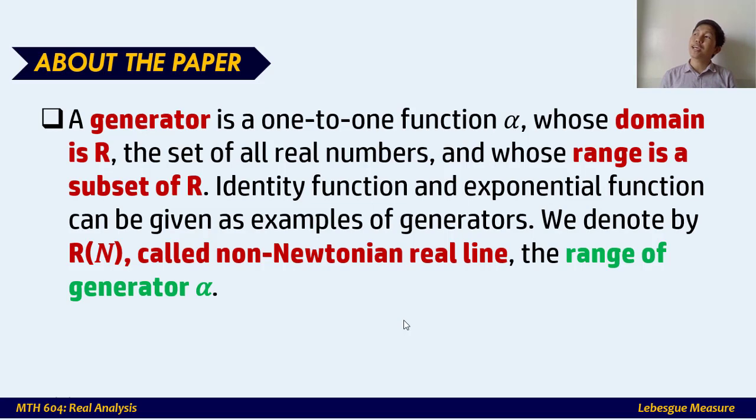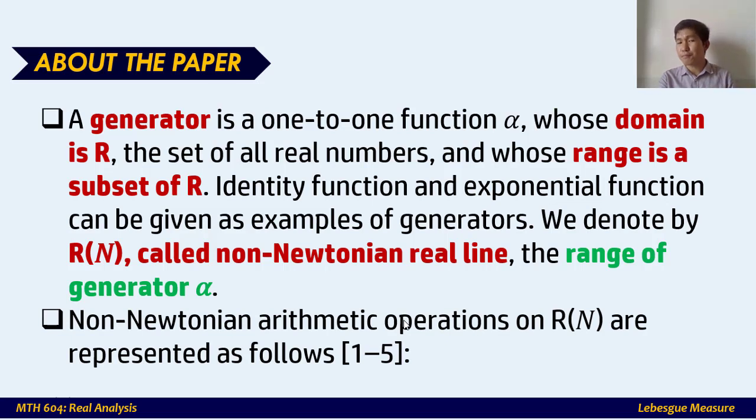So basically, if you consider the exponential function as the generator alpha function, the range of this exponential function, which is the subset of positive real numbers, forms the elements of the non-Newtonian real line. So that's a specific example.